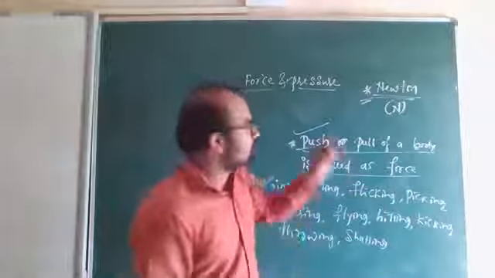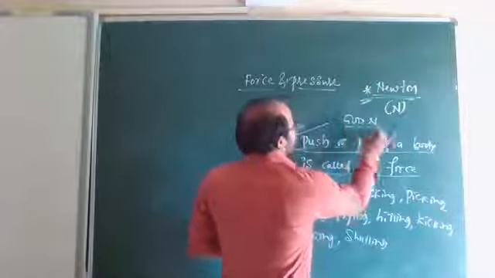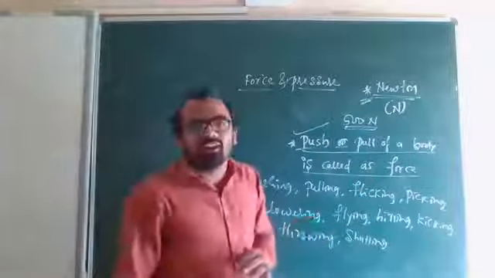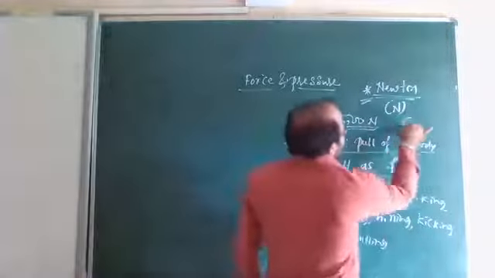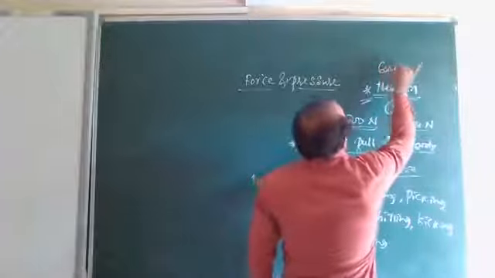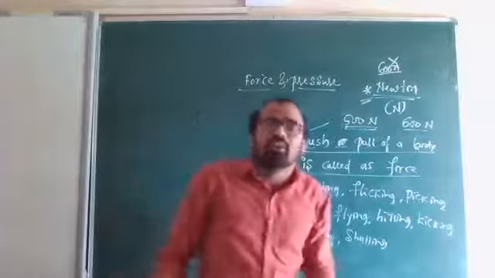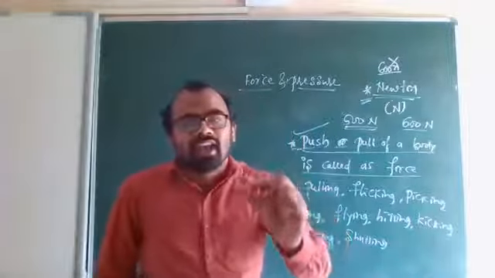That means if there is a force of 500, it should be written like this. 500 N means it is 500 Newton. 600 Newton should be with a capital N, not like this. This is wrong. Small n is wrong. So force should be expressed in capital N.